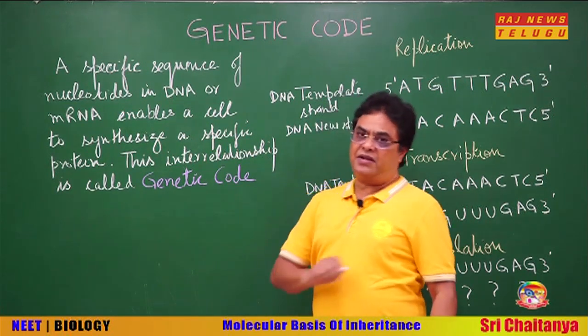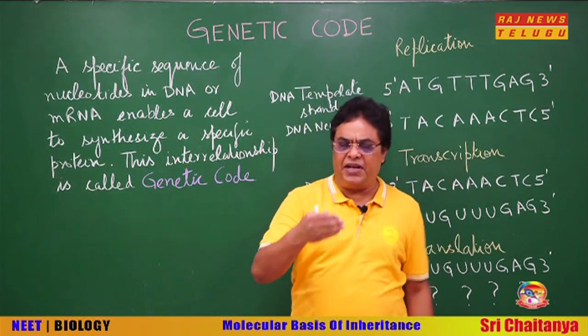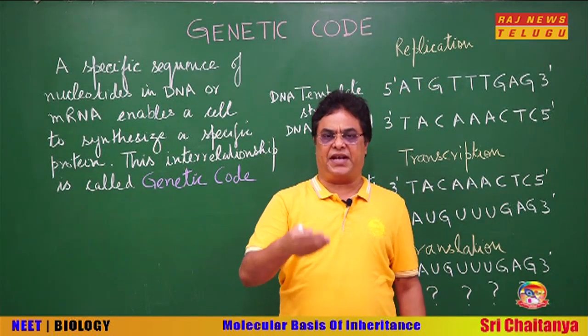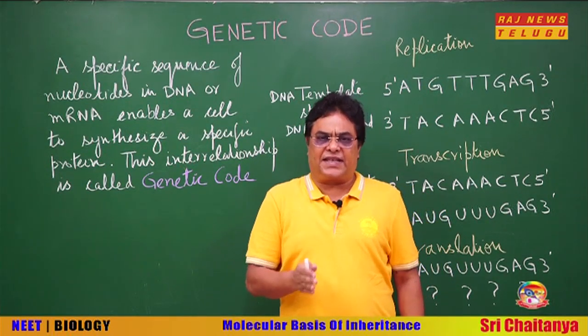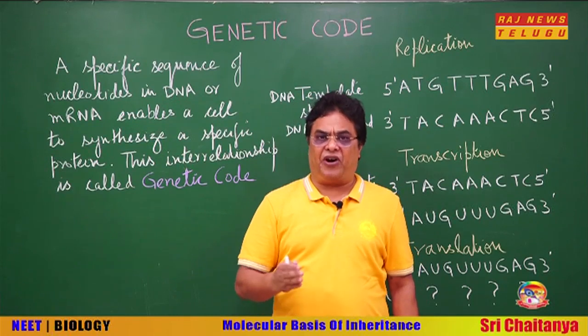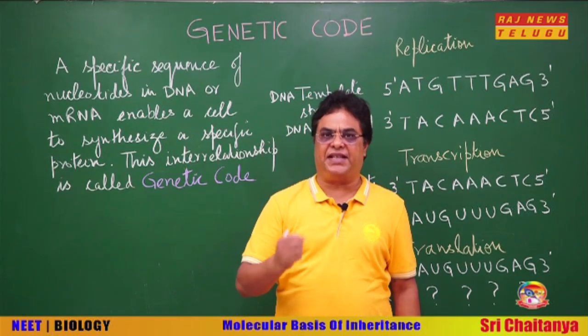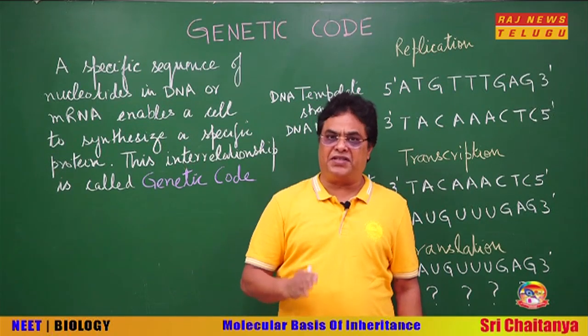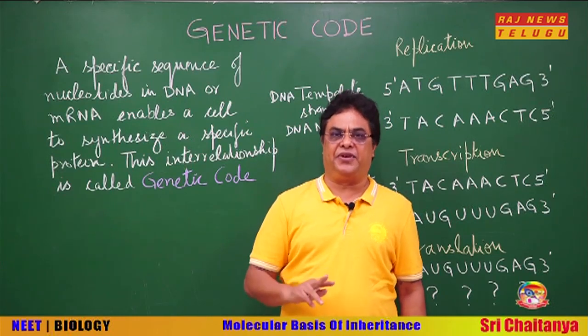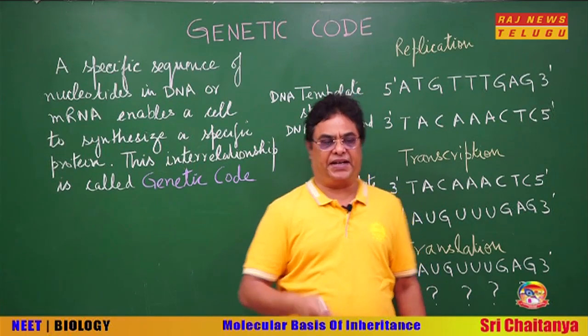Okay. Now, children, up till now we studied DNA replication and transcription. It was comparatively easy for scientists to understand these two phenomena, because both are governed by the rule of complementarity.